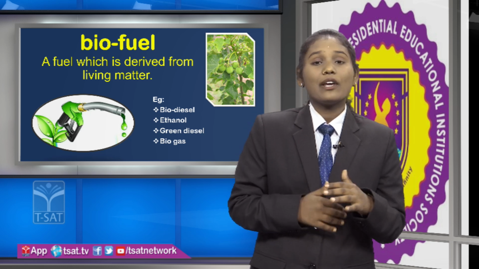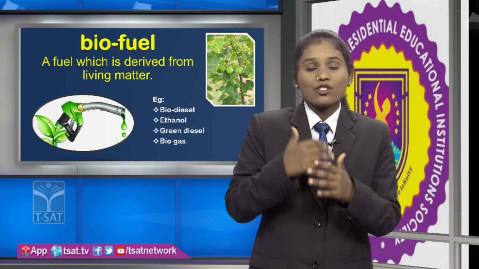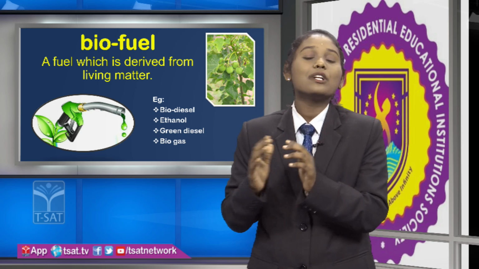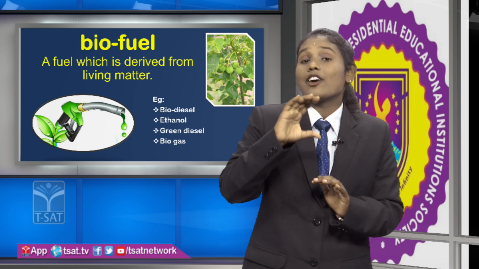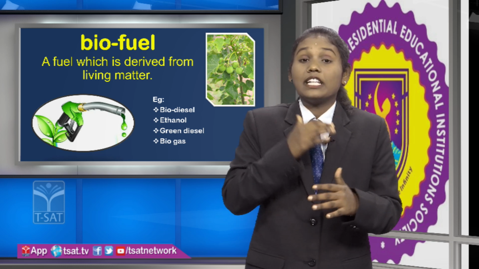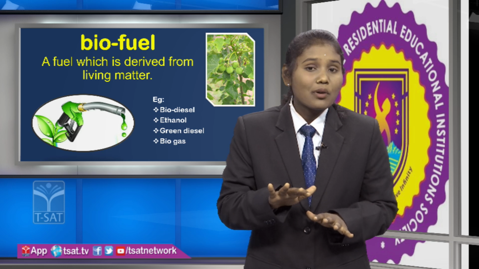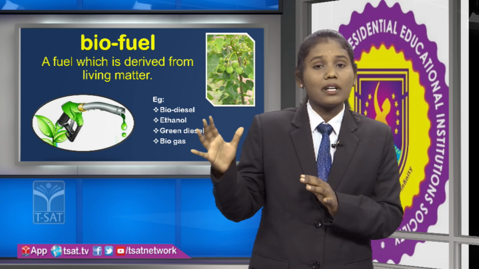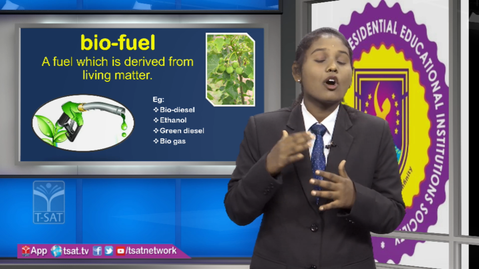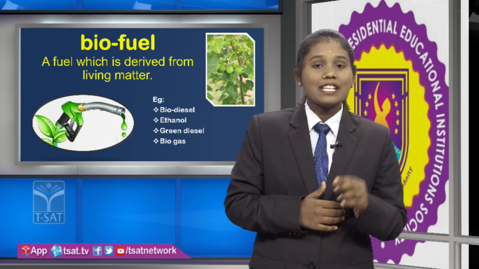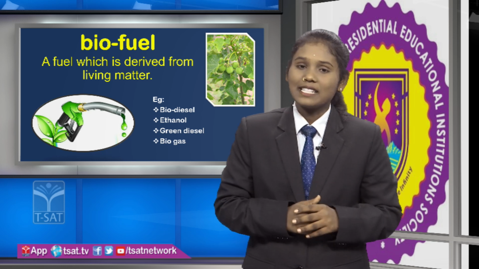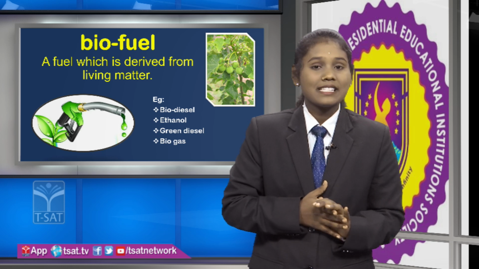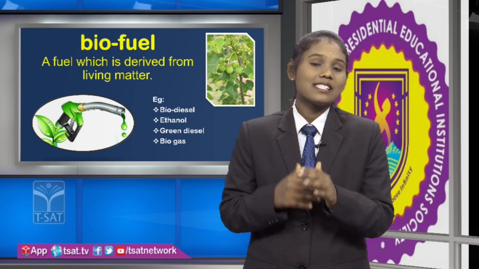Here friends, biogas is extracted from the decomposition of biodegradable components, meaning the components which are degraded or decomposed under the soil or in an anaerobic environment. Those types of components are called biodegradable components. For example, vegetables, fruit peels, and also animal wastes, etc.